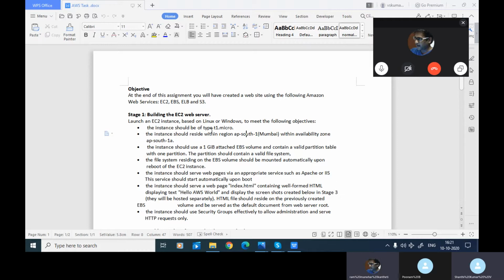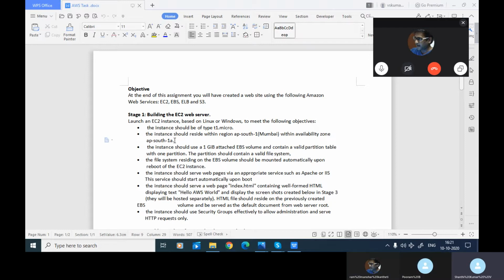Then the instance should reside within region AP South, Mumbai region. You can say you have to do it in the Mumbai region only. Don't change the specification. Stick to this. Within availability zone South 1A. 1A should be Mumbai only. In Mumbai, how many zones are there? Anybody is aware? Three.